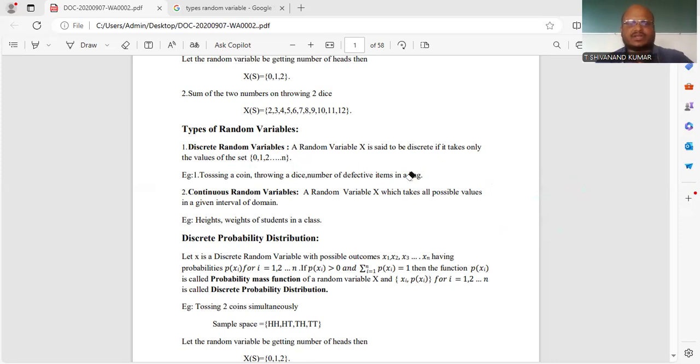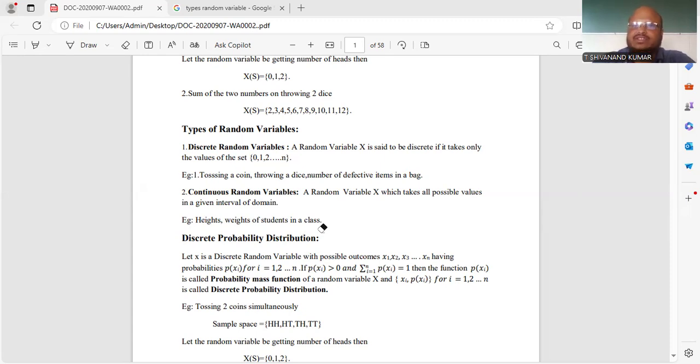After that, we have one more type, the continuous random variable. Here, a random variable capital X takes all possible values in a given interval of the domain. The discrete random variable is finite, but in a continuous random variable, we get infinitely many numbers. How do we get infinite numbers? For example, heights and weights of the students in a classroom. There is a sub-interval.